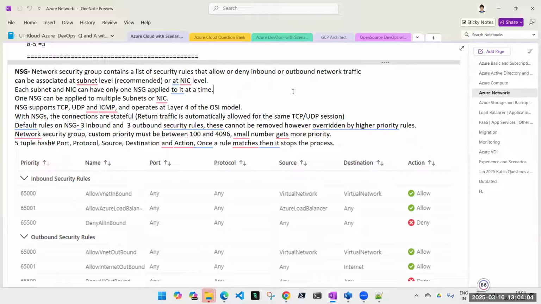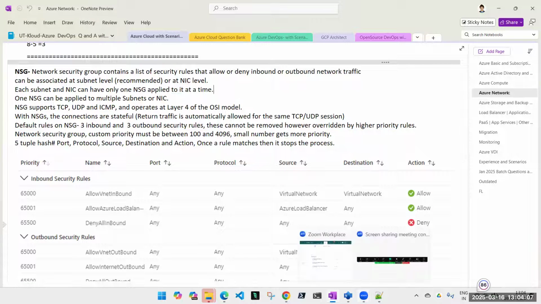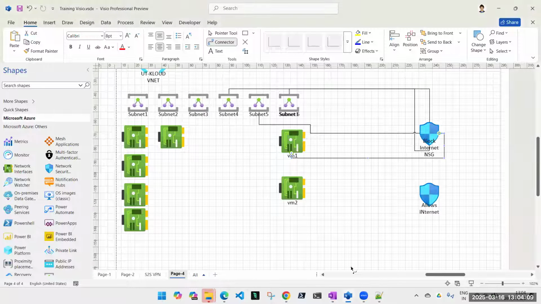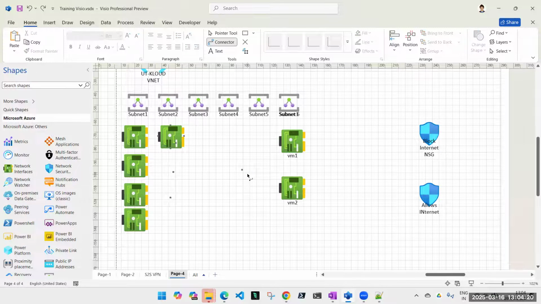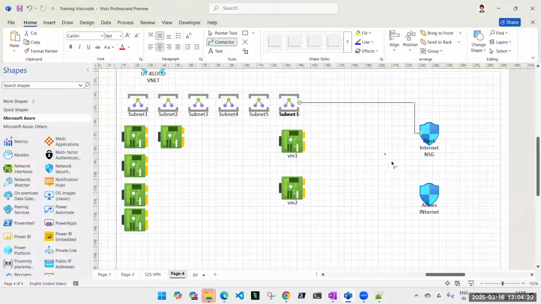Any confusion, guys? Anyone who did not understand? That is why I explain the diagram first and then the sentence to read. Clear to everyone? Okay. Now, next question. Is it possible that I assign one network security group to subnet level, which says internet block, and the same network security group to VM level? Is it possible?